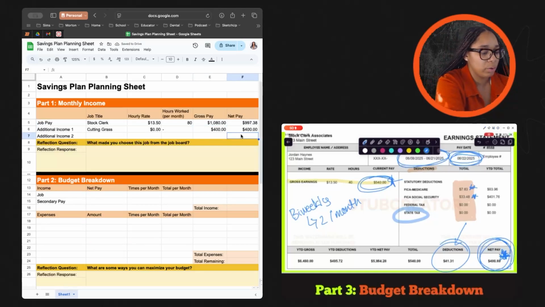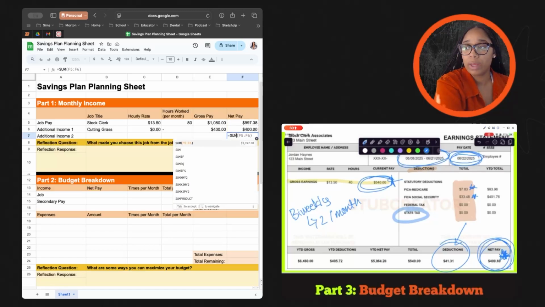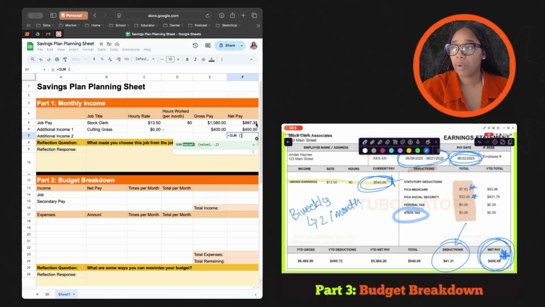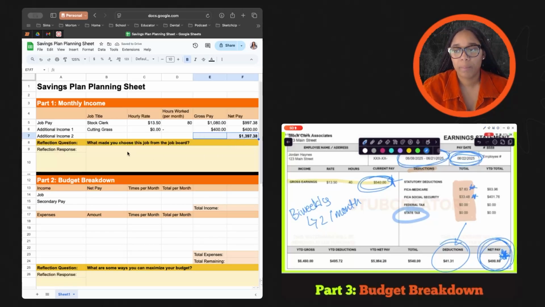So I just want to total this up. And remember, we're in Excel, or if you're using Google Sheets, the formula is the exact same. So I'm going to put SUM for the sum, put the parentheses, and I'm going to select both of these, close parentheses. This gives me my total right here that tells me, okay, every single month, this is how much money that Jordan makes. So don't forget, now that we've kind of closed out this section, to answer, what made you choose this job from the job board? I want you to put this in here, use as much detail, add as much space as you need, because this is going to set you up for answering all of the prompts that you're going to have in your final presentation.